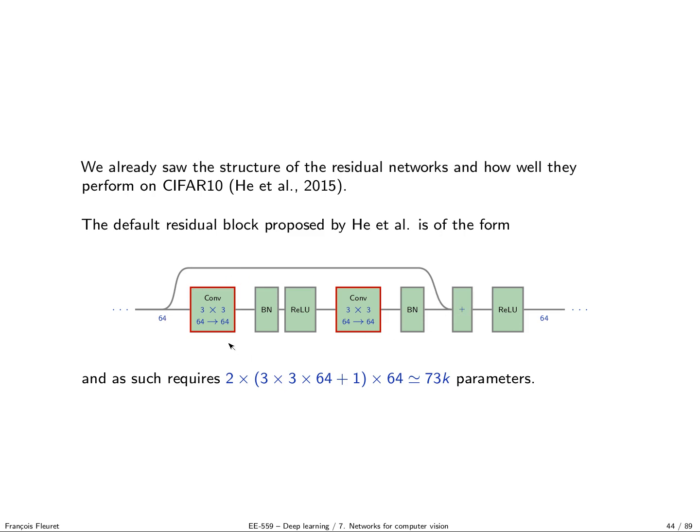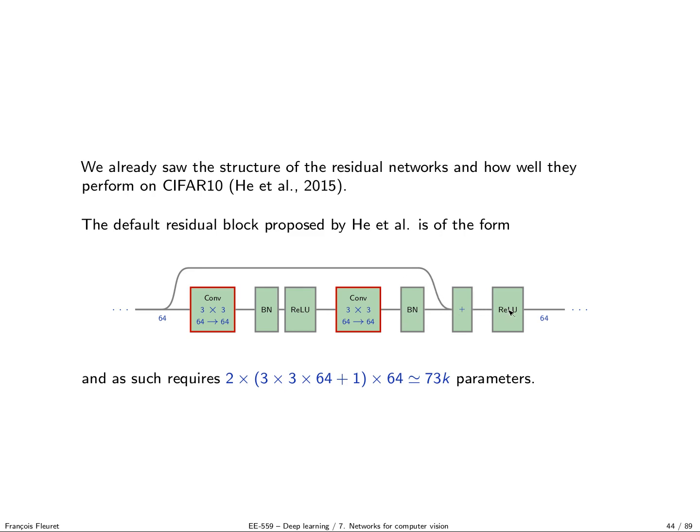So a typical residual block looks like this. You take the signal unchanged and forward it. In parallel, you apply a convolution with a small filter, batch norm, ReLU, convolution with a small filter, batch norm, and then you sum the unchanged signal, and then you do ReLU.